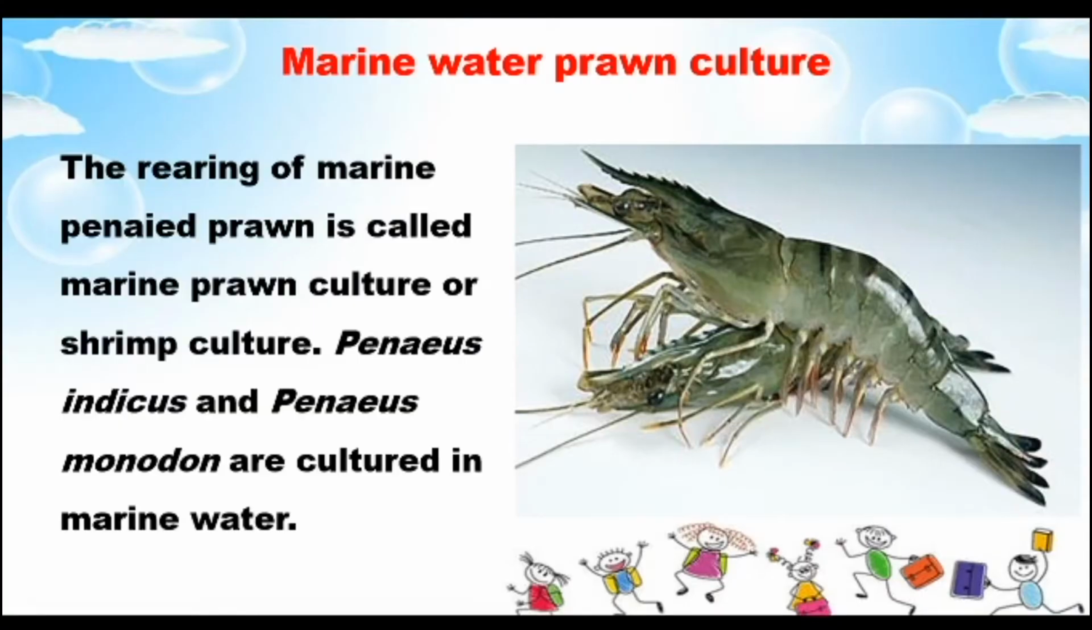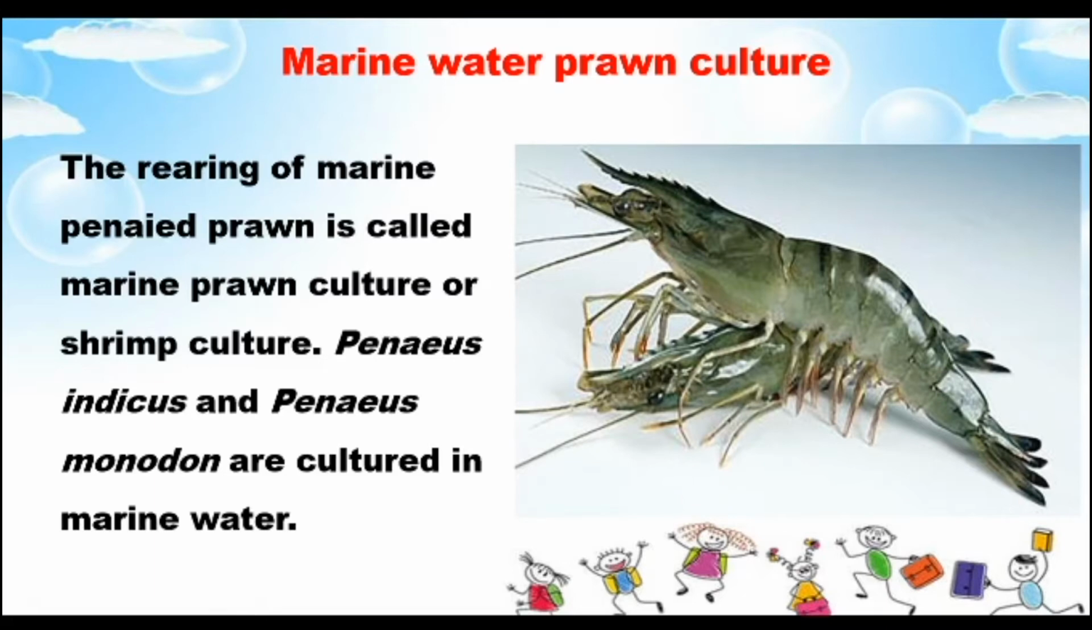So, marine water prawn culture. Already we have studied that there are two types of prawn culture. One is marine water prawn culture, another one is freshwater prawn culture. The rearing of the marine penaeid prawn is called marine prawn culture or shrimp culture. There are two varieties given: Penaeus indicus and Penaeus monodon. Penaeus indicus and Penaeus monodon are very good marine water cultivated prawns.